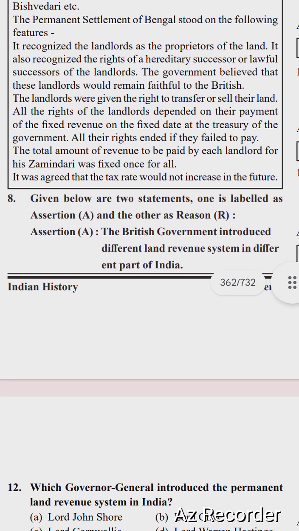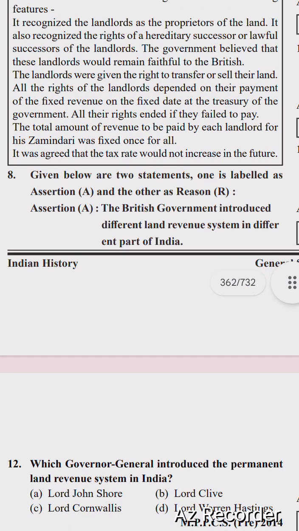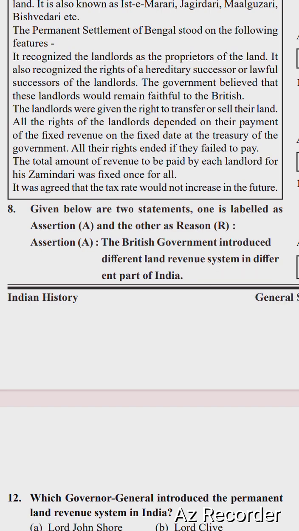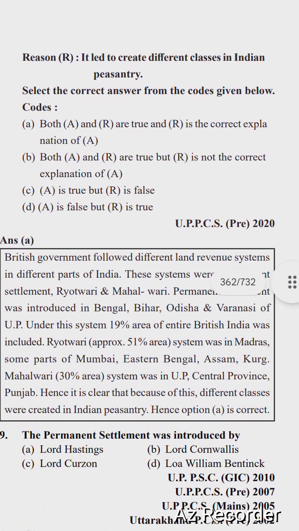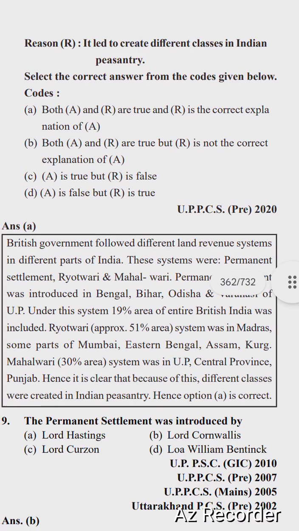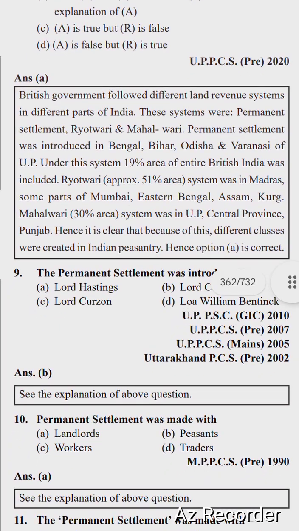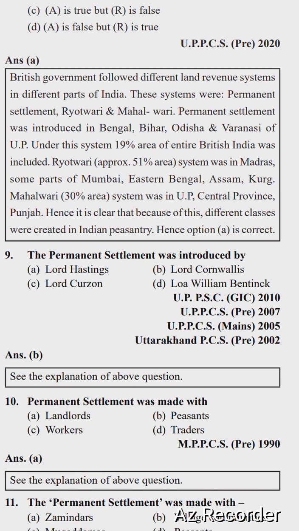So next question is, given below are two statements. One is labelled as assertion and the other as reason. Assertion: the British government introduced different land revenue systems in different parts of India. Reason: it led to the creation of different classes in Indian peasantry. Select the correct answer from the code given below. Both A and R are true and R is the correct explanation of A. The British government followed different land revenue systems in different parts of India. These systems were Permanent Settlement, Ryotwari and Mahalwari.